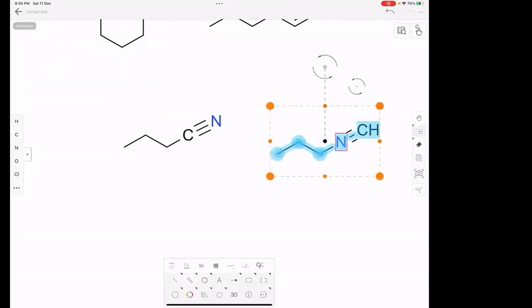So the thing is, here the correct structure is... Can anyone guess what the correct structure is here? What correction should I make? N should be on the upside and C should be on the downside.